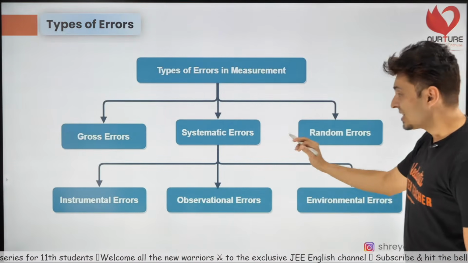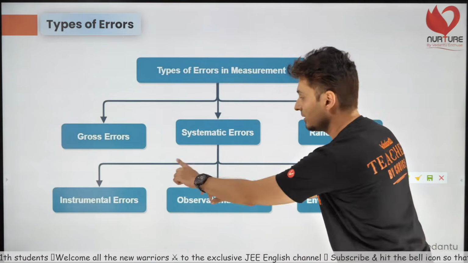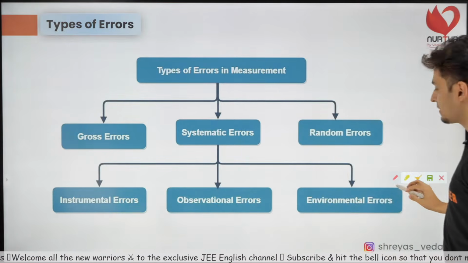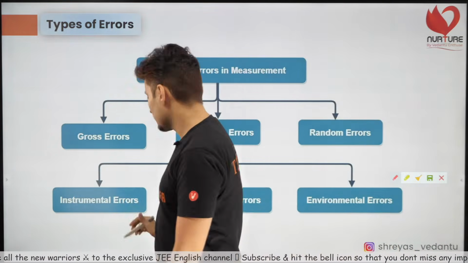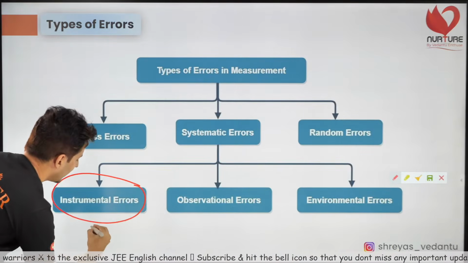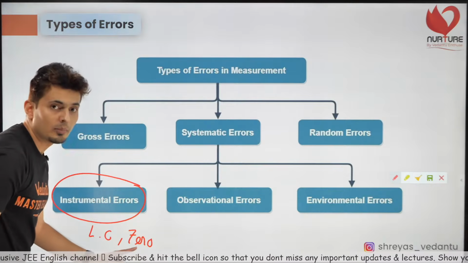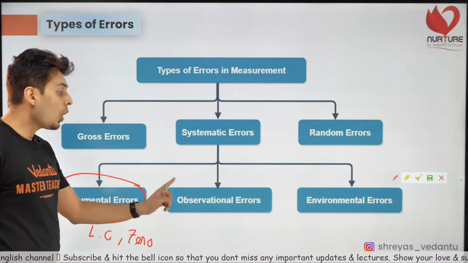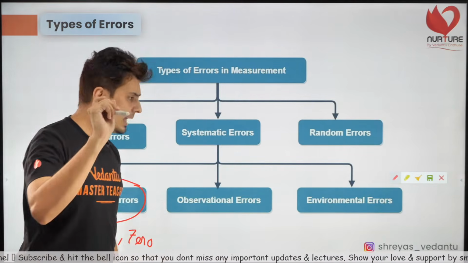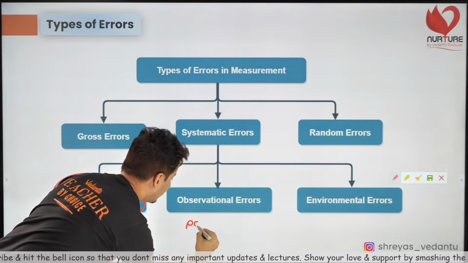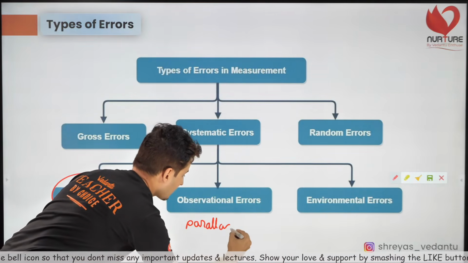Now, the next type is systematic errors, and there are 3 types of systematic errors. One is instrumental errors. We are going to talk more about it, like least count error or zero error. Don't worry. Then observational error. An example of observational error is parallax.